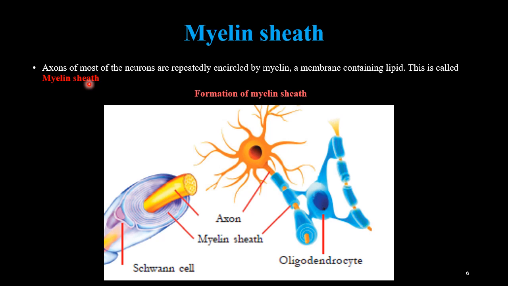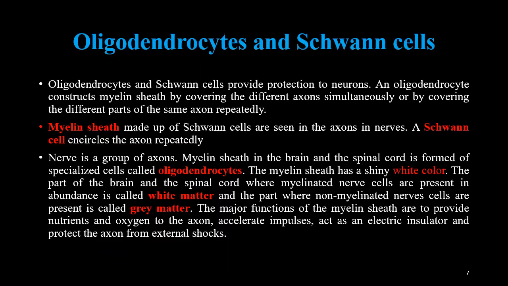They cannot conduct the impulses. So when these are insulating the axons, the impulse transmission will be higher, or it will be faster in the axon. So this is the structure of the myelin sheath. Myelin sheath is a phospholipid-containing membrane formed by the Schwann cells, and in the center of this there is the axon. This is very important in the fast conduction of the impulses.